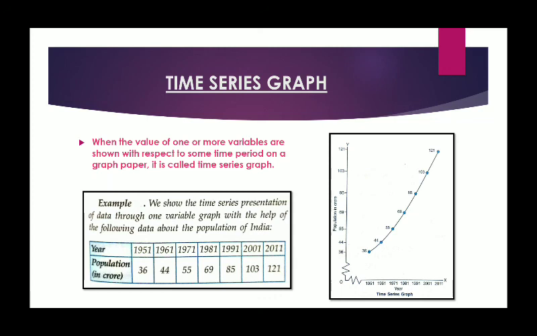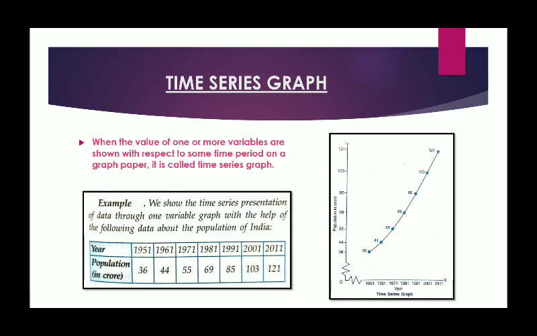If on the same years I put the information like birth rate and death rate, same years, birth rate curve will be there, death rate curve will be there. Then the curves will show two variables, so it will be two variable time series graph. So time series graph can be one variable, two variable or more than two variables as well.